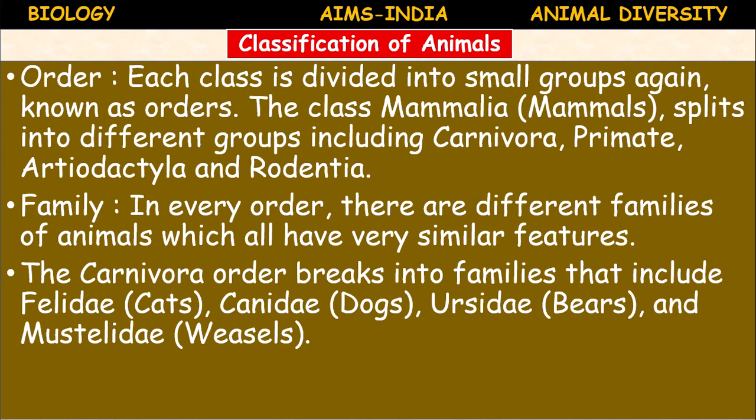For example, the Carnivora order breaks into families that include Felidae, cats; Canidae, dogs; Ursidae, bears; and Mustelidae, weasels. So these are all the families of the Mammalia. Class Mammalia is divided into orders. In the order Carnivora, once again all these are families.